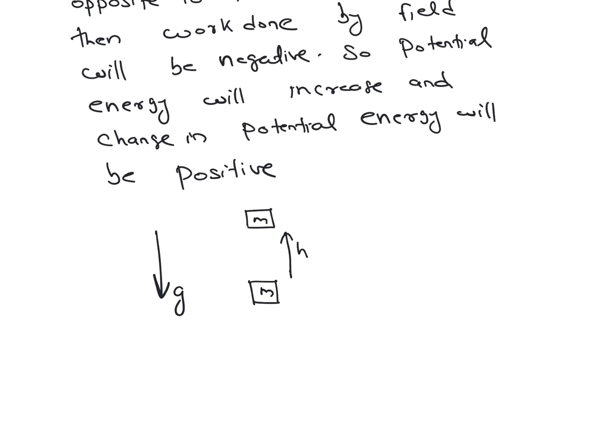Over here, if the displacement of the particle is opposite to the direction of acceleration due to gravity, or opposite to the direction of gravitational field, then we can say that the work done by gravity is negative. But change in potential energy is the negative of work done by the gravitational field, or by a conservative force. As work done by gravity over here is negative, change in potential will be positive, or we can say that potential energy of the system is increasing.